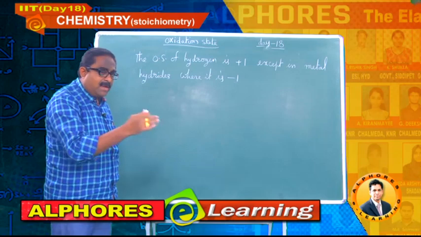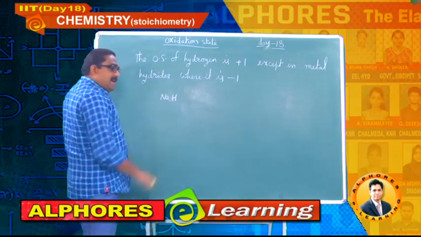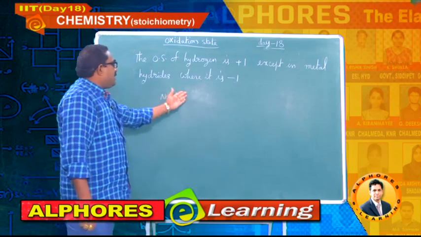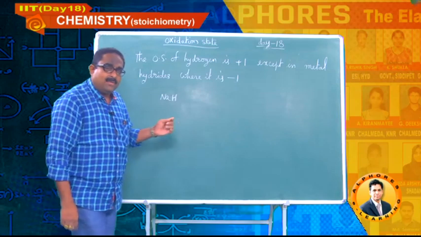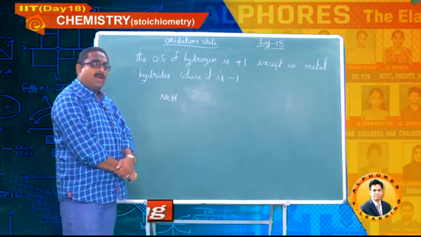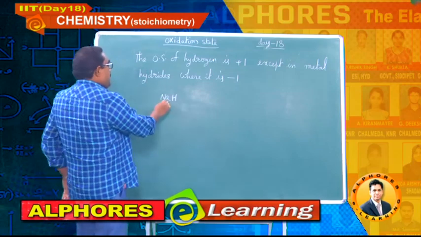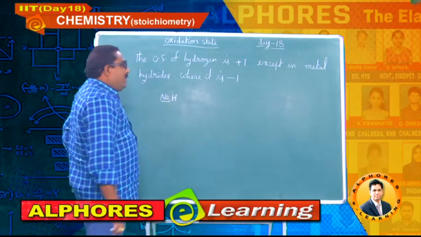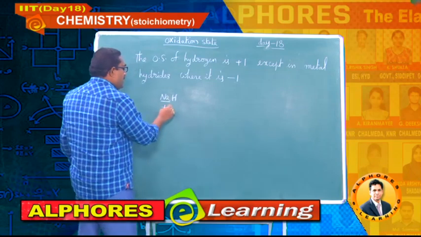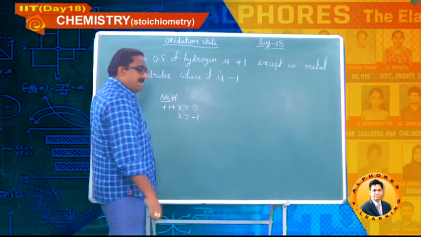Let me give the example here. Say sodium hydride, NaH. Now I am going to apply the rules here. This is a neutral species, charge is 0. The sum of oxidation states of all the elements should be equated to 0. The moment you see sodium, an alkali metal, blindly you can fix it as +1 and that of hydrogen as x equal to -1.